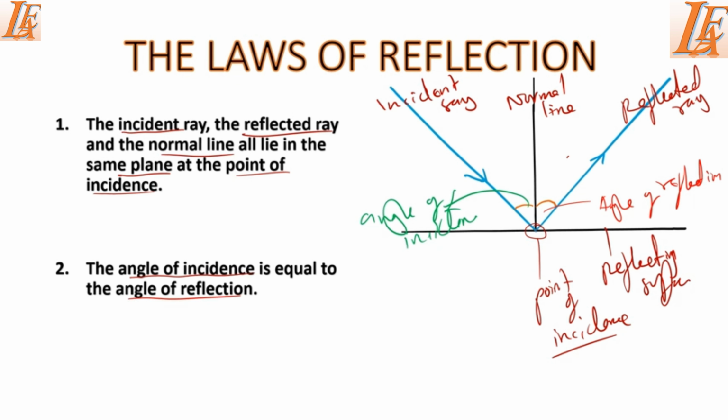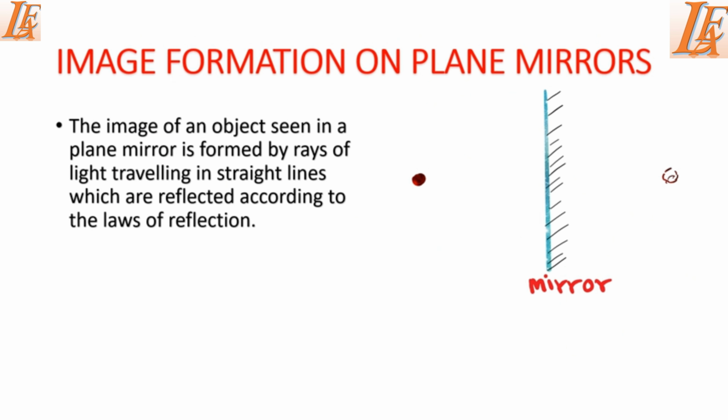So whenever you are doing your reflection at any point, you must be able to observe these two important laws. The first one states that the incident ray, the reflected ray, and the normal line all lie in the same plane at the point of incidence. And then the second law states that the angle of incidence is equal to the angle of reflection. Let's now look at how images are formed behind the mirror.